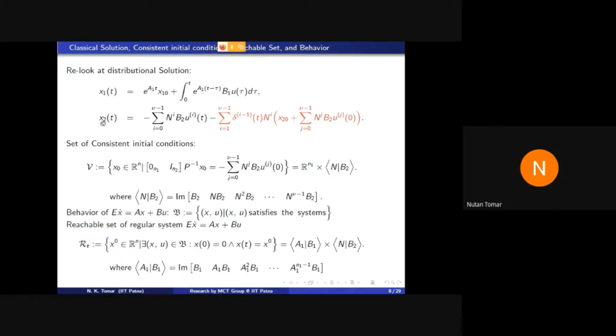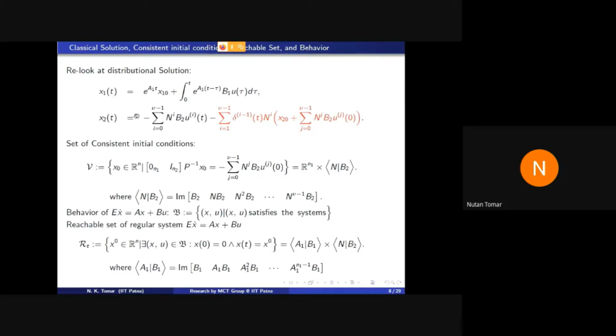So, the space in which we can find the solution, that set is called the reachable set. See, the definition of reachable set is the collection of all points in Rn such that there exists a solution x(u) of your system where x0 is 0, and x(t) is x0.